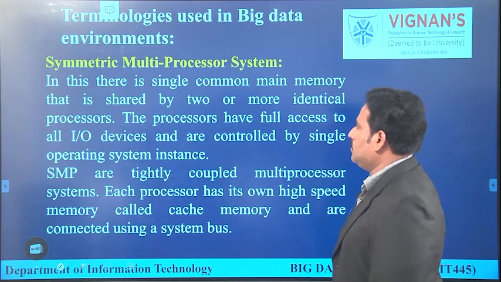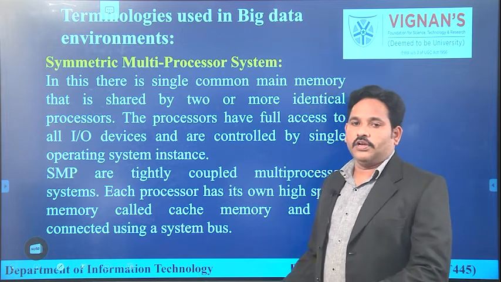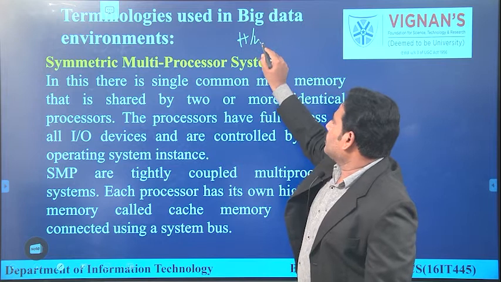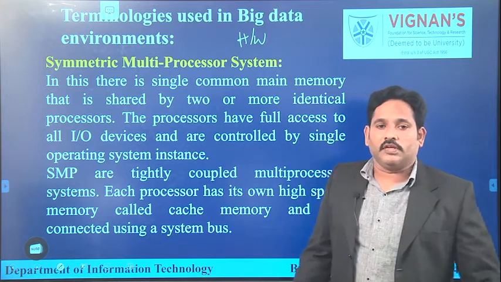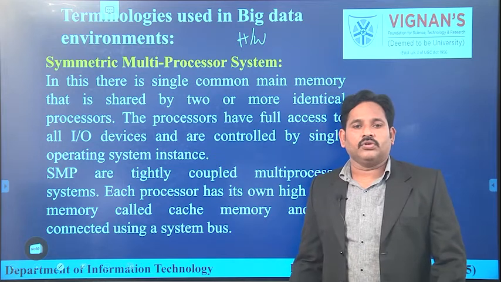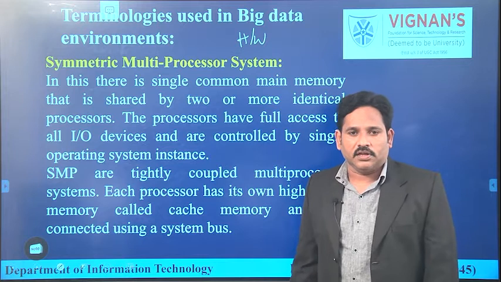And now we will see the symmetric multiprocessor system. That means it is also related to the hardware support to a big data environment. So when we are having more than one processor, we can call it a multiprocessor. Now when we are having more than one processor, how the processors are connected with each other and how the